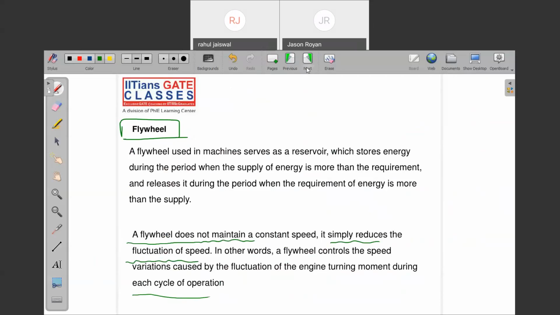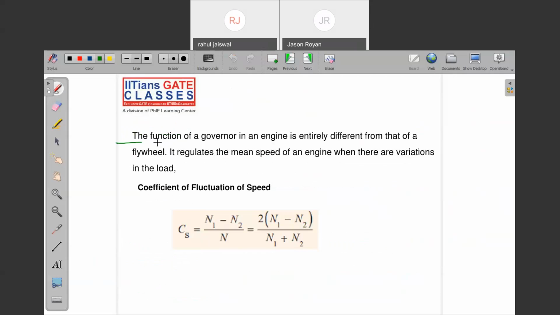The constant speed can be maintained by the governor. The function of the governor is entirely different from the flywheel. It regulates the mean speed of the engine. That means, let's say a bus has a sitting capacity of 20. Now 30 or 40 members are sitting inside that bus. What will happen? Load increases.